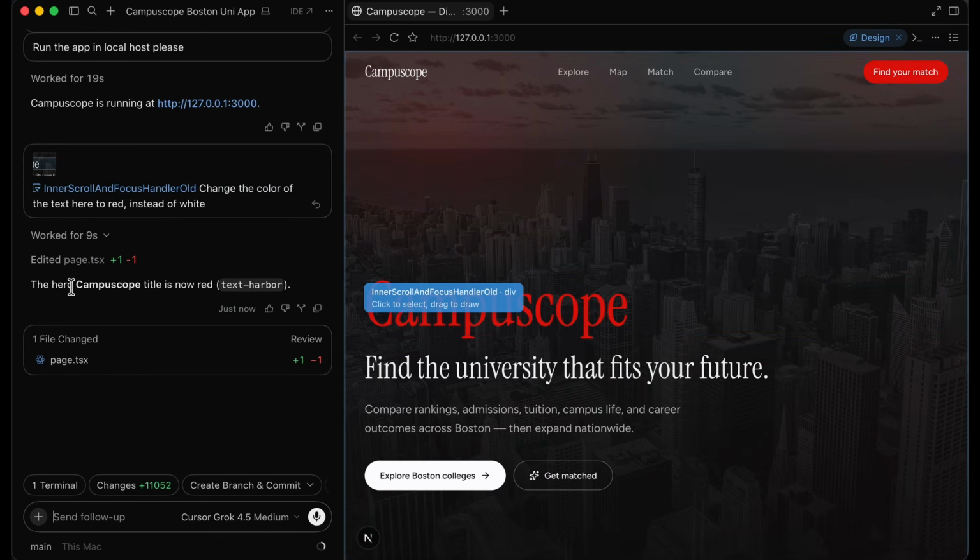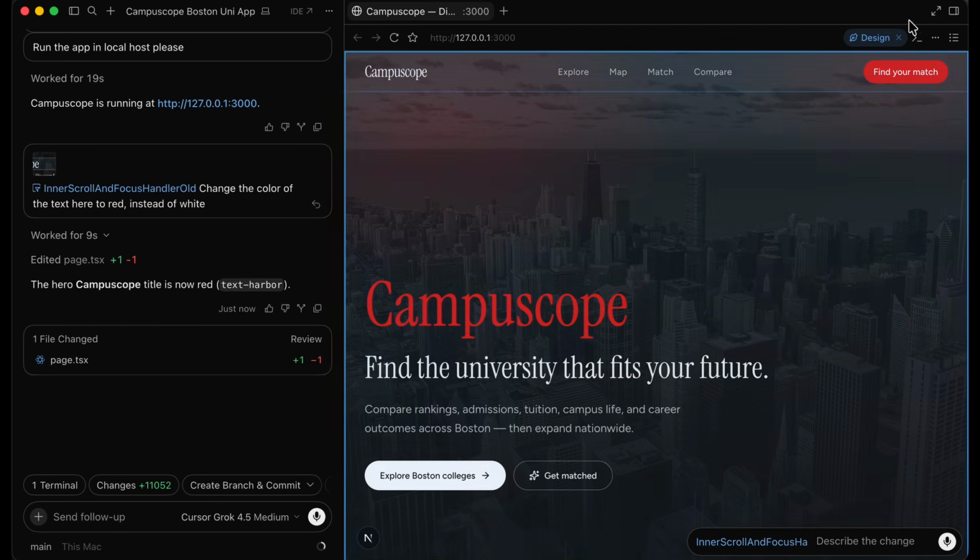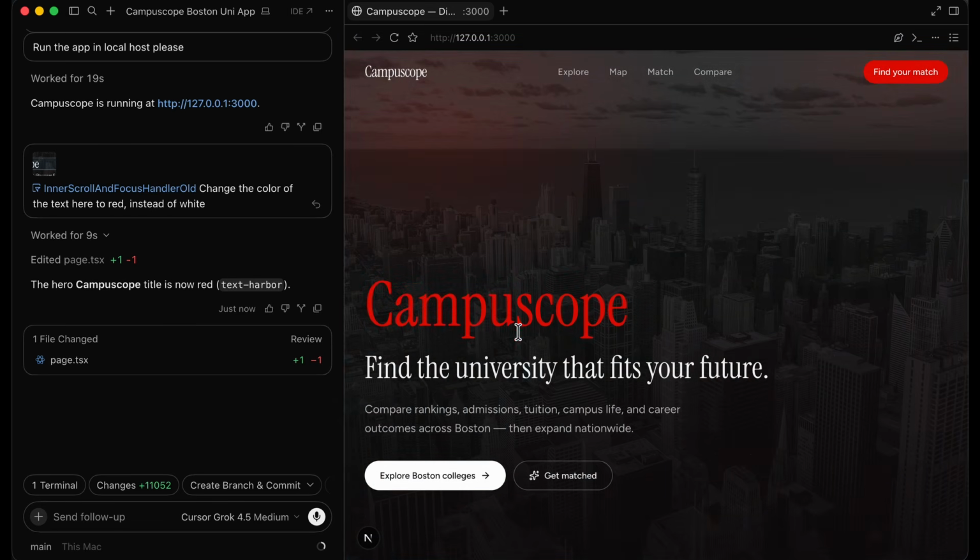And you can see instantly it says the hero campus scope title is now red. And we can see that we now have it red. So if I deselect this, we now have red text here, which is exactly what we said. So this helps a lot when you're moving fast, when you're vibe coding efficiently. Instead of having to type everything right over here manually, you can quickly select elements, describe short changes, and move forward from there.